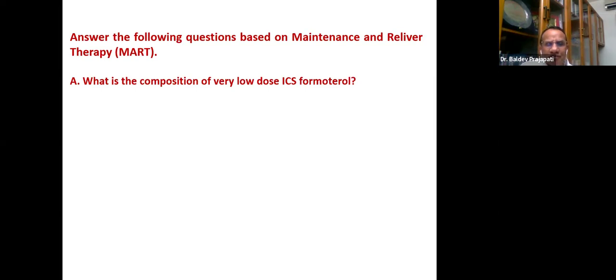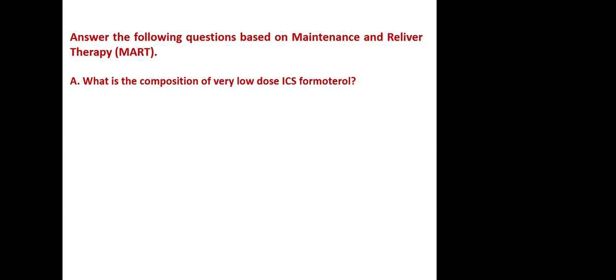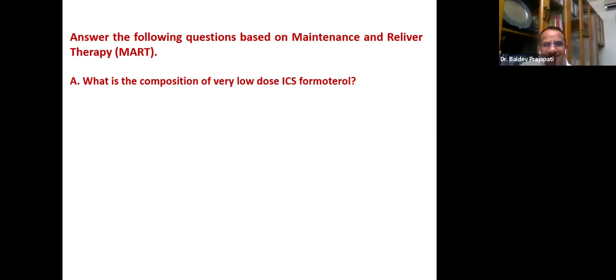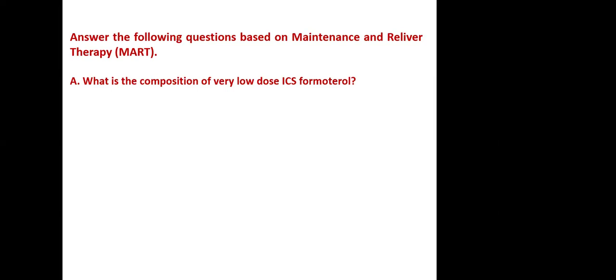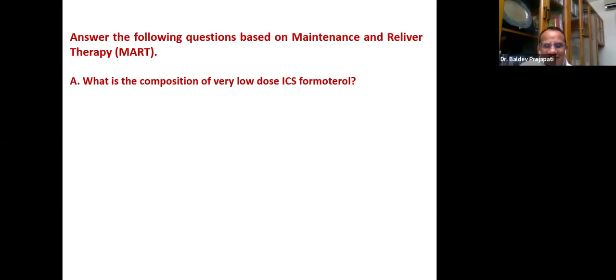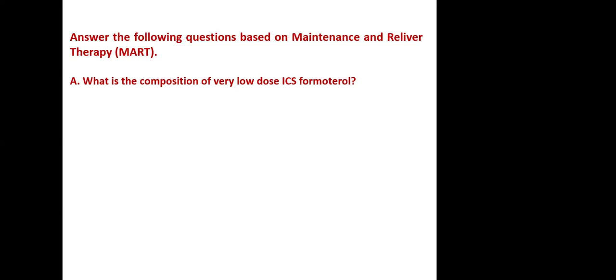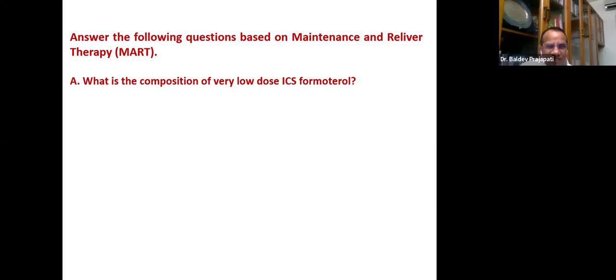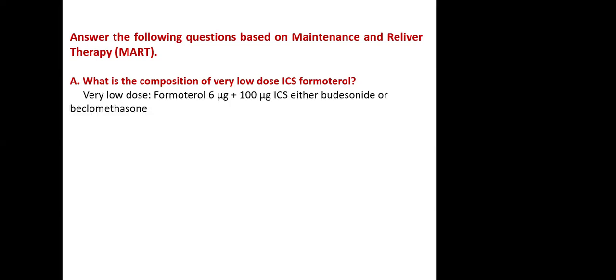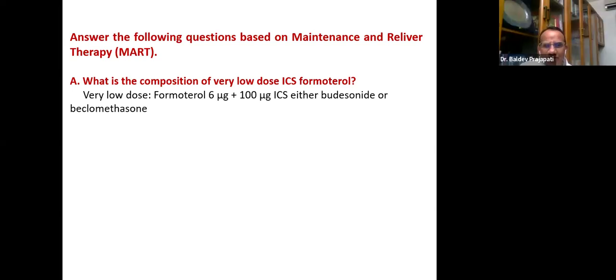Any response? No, sir, waiting, sir. Because the question is difficult, I understand. I got two responses in fact, 200 microgram, from Dr. Kunal Jariwala and one Zoom user. Okay, 200 microgram. I think the Zoom user should reveal the name. Anyway, please note it. Very low dose means formoterol 6 microgram and inhaled corticosteroid 100 microgram.